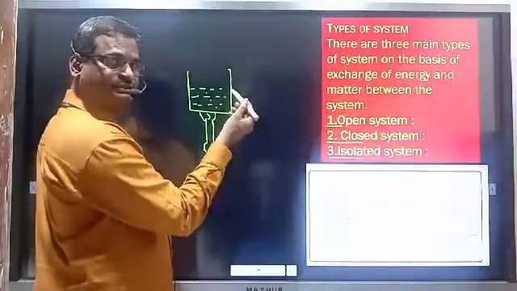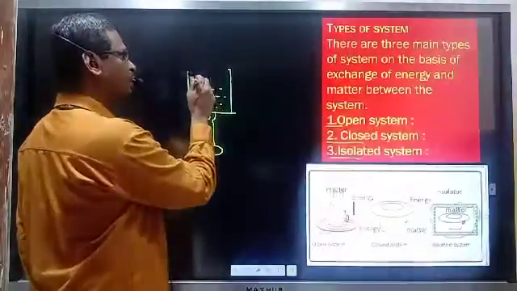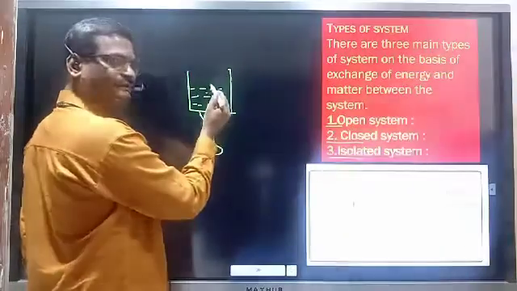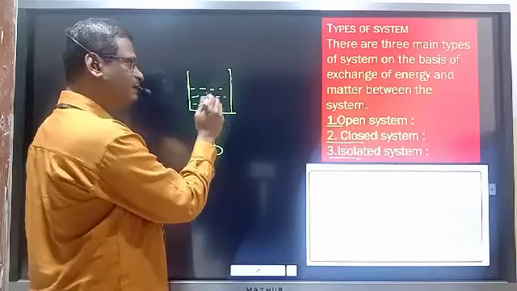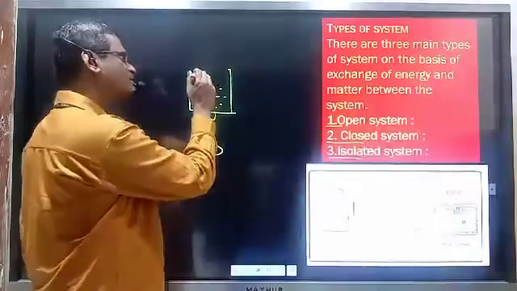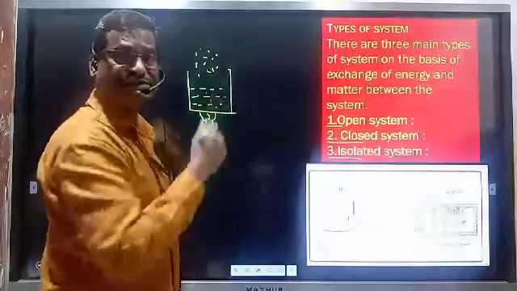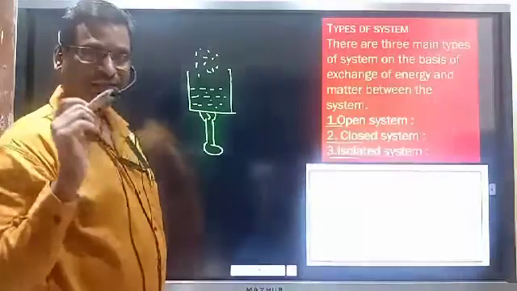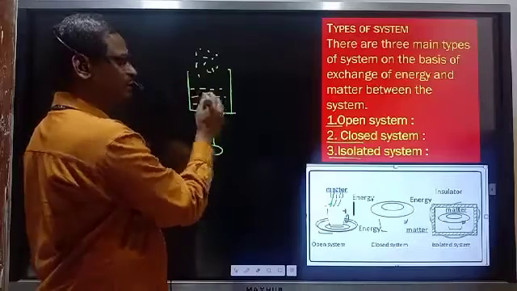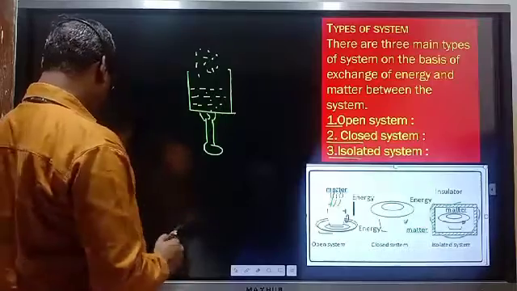Kinetic energy increases, and whenever kinetic energy becomes greater than intermolecular energy, molecules at the surface get converted into the vapor state. So energy is absorbed by heating. Energy is absorbed by the system from the surroundings, and at the same time particles, vapors, are given out, meaning matter is also given out. Exchange of both energy as well as matter taking place is known as an open system.